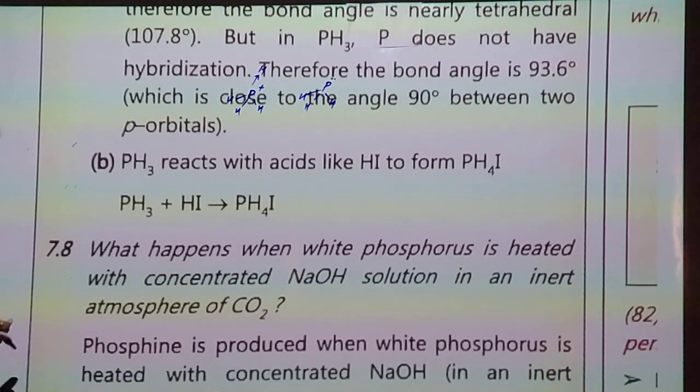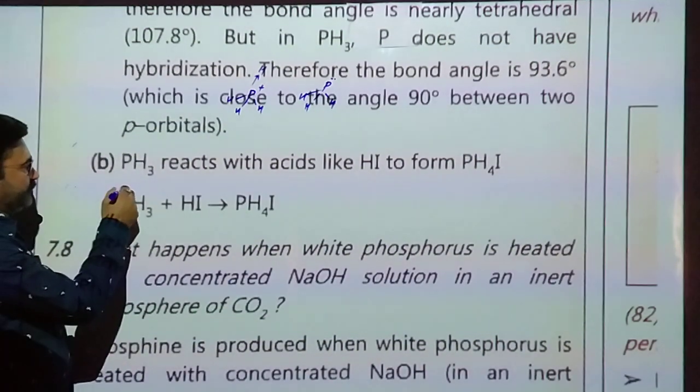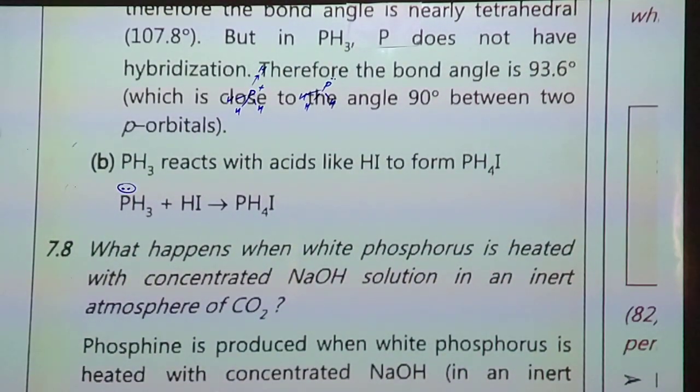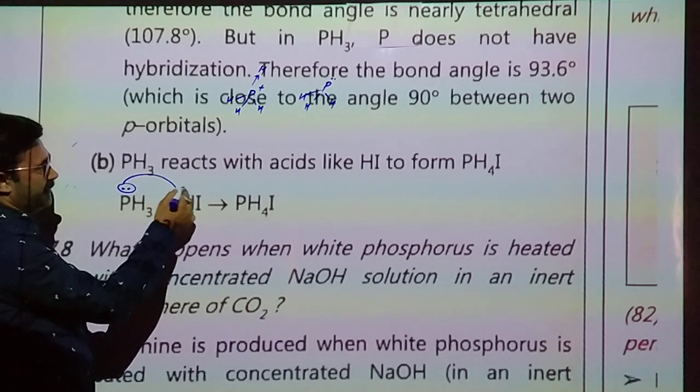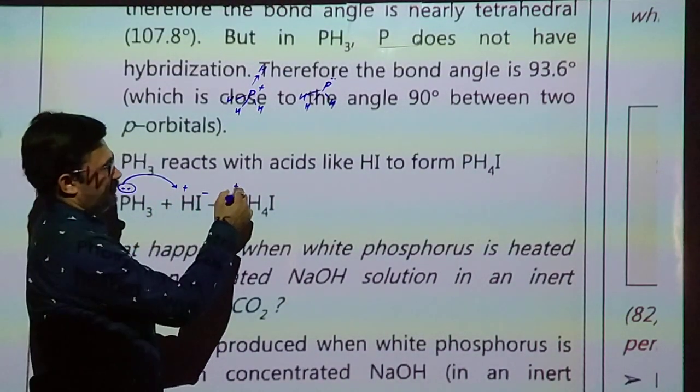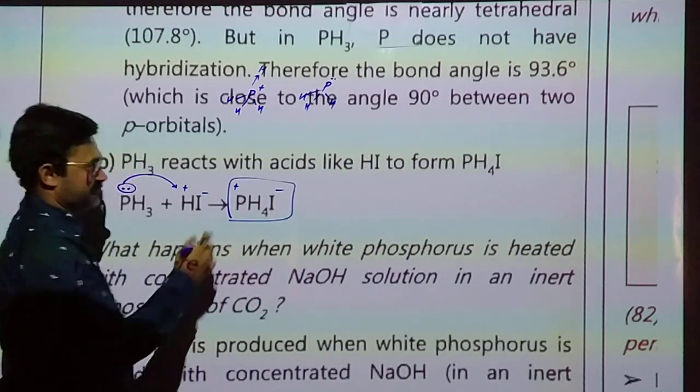Second question: phosphine reacts with an acid like HI to form the phosphonium ion. Why? Phosphine has one lone pair, so it is a weak base and donates its electron pair to the H+ ion and forms phosphonium iodide.